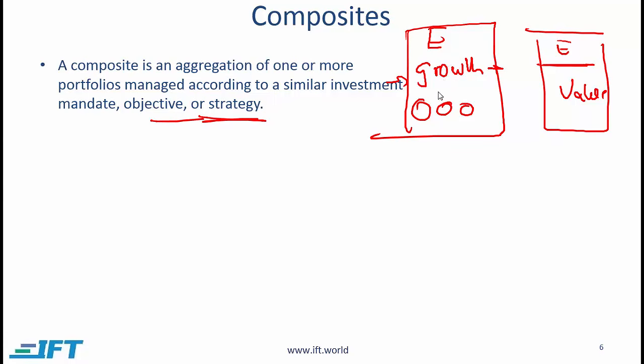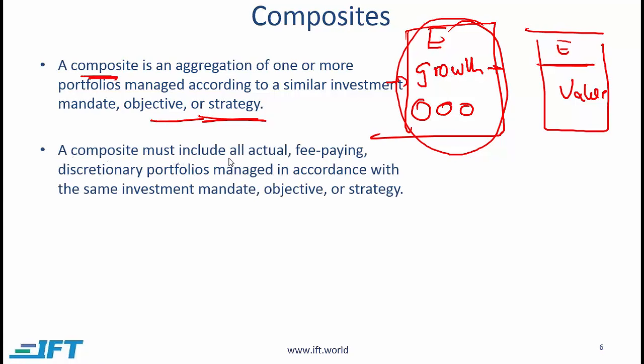When we combine the portfolios that fall within a particular mandate, objective, or strategy, the group of those portfolios is called a composite. A composite must include all actual fee-paying discretionary portfolios managed in accordance with the same investment mandate, objective, or strategy. Now, this is also important.